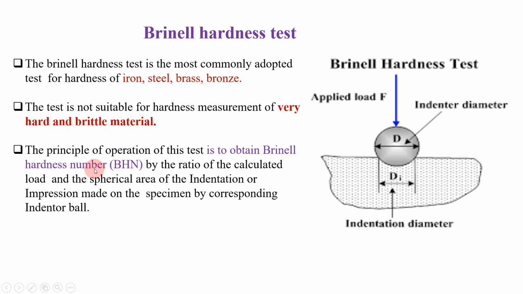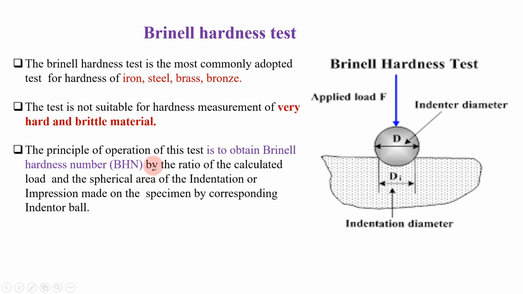Then the principle of operation of this test is to obtain the Brinell hardness number. Please pay your special attention over here, this is the main parameter of this test. The principle of operation of this test is to obtain the Brinell hardness number, which is indicated by BHN, as the ratio of the applied load and the spherical area of the indentation or impression made on the specimen by the corresponding indenter ball.